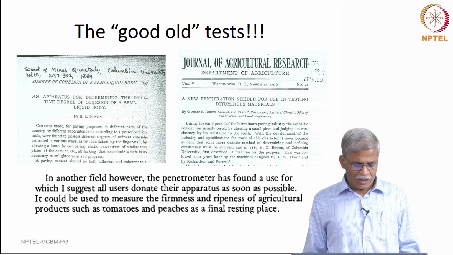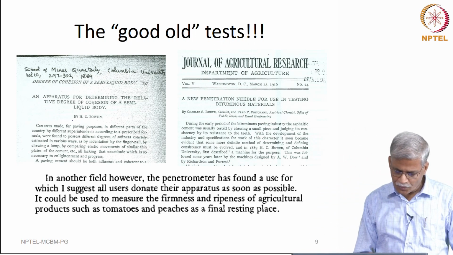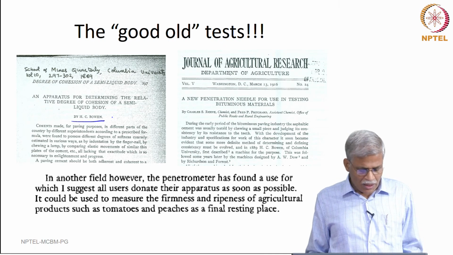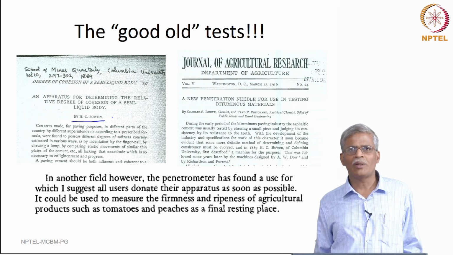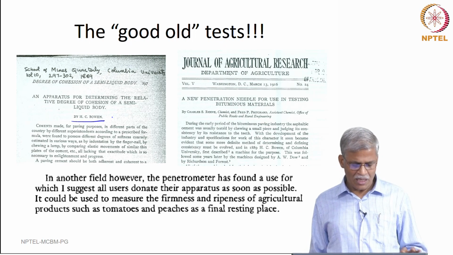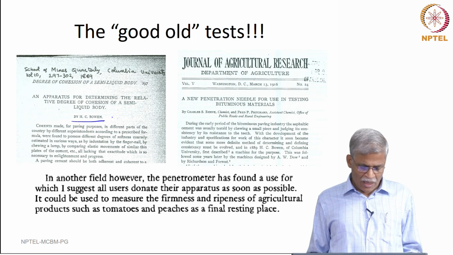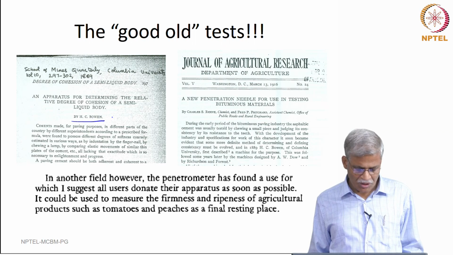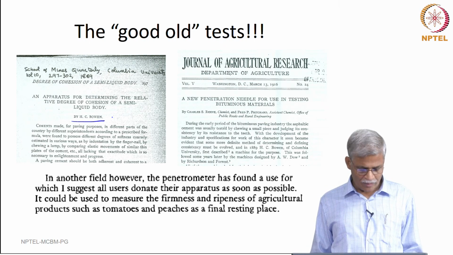In fact, this paper by Bowen, published in School of Mines Quarterly in 1889, is the very first paper related to the penetration test, and you can actually see how it is titled: an apparatus for determining the relative degree of cohesion of a semi-liquid body.